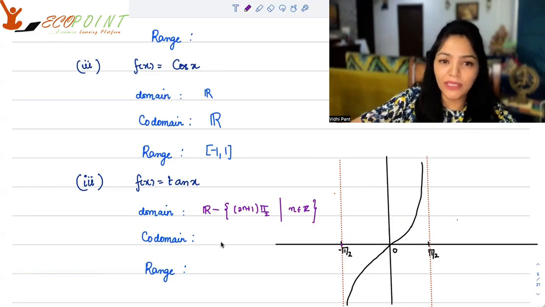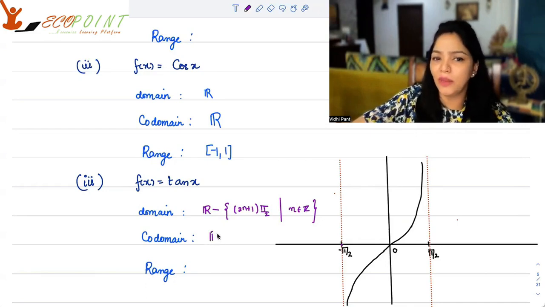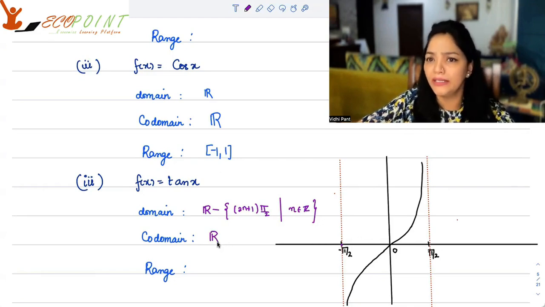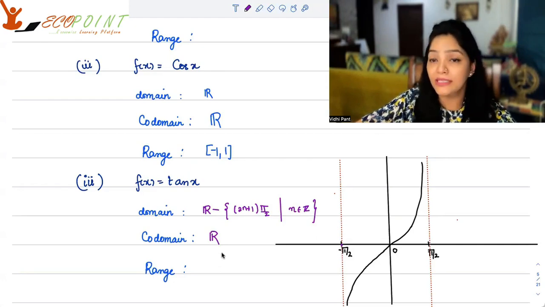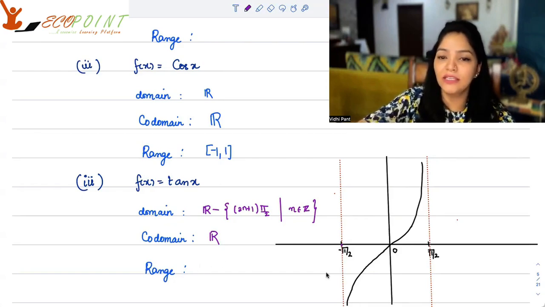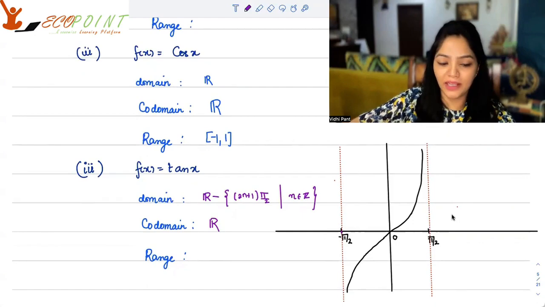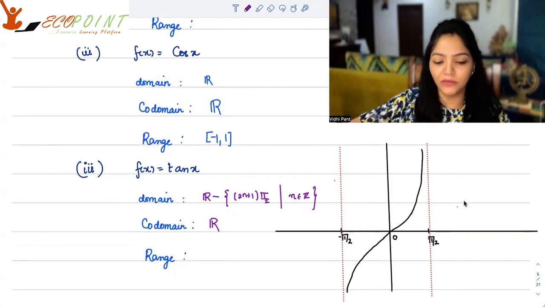Okay. Codomain: since whatever my input is real, I would expect the output to be real. Now, what exactly is my output? It could be any real number. This time, your function is not bounded by any values. As you can see, the graph that I have portrayed here will, of course, keep on going like that.